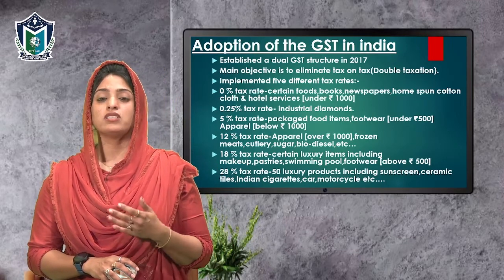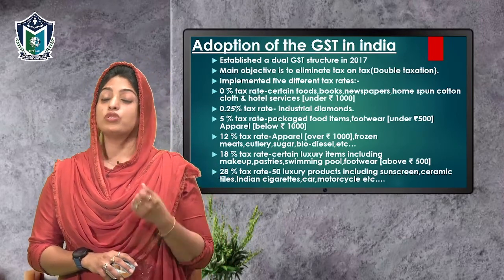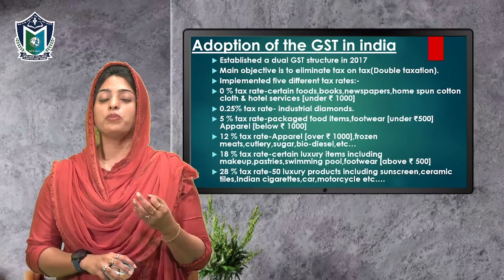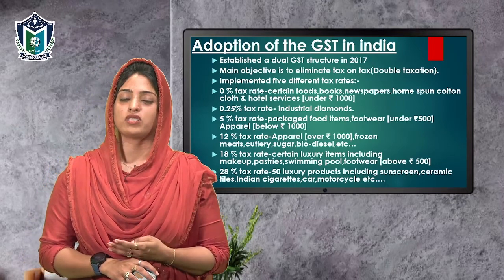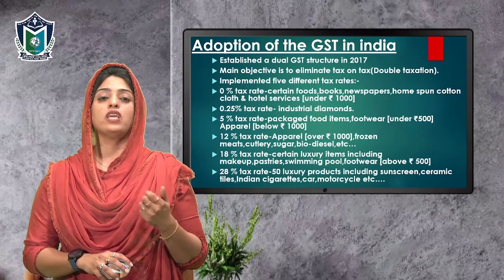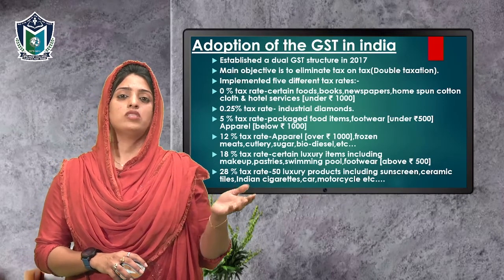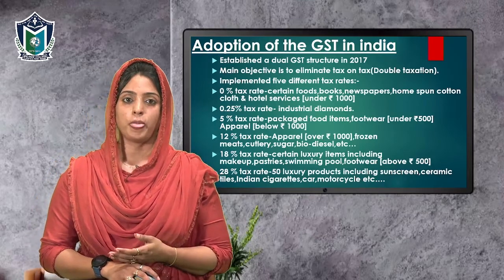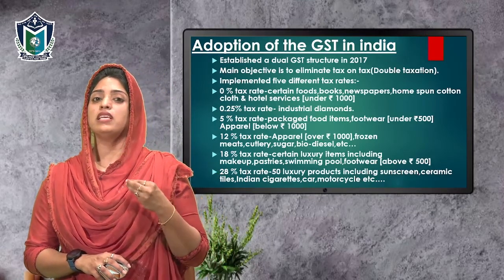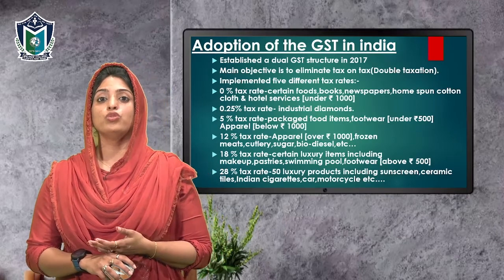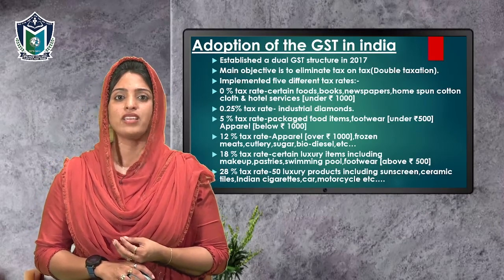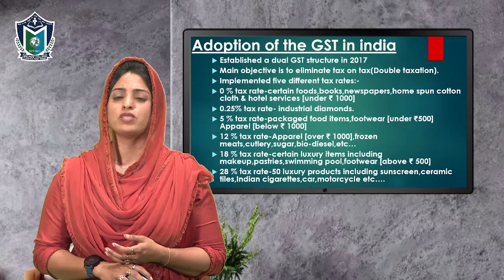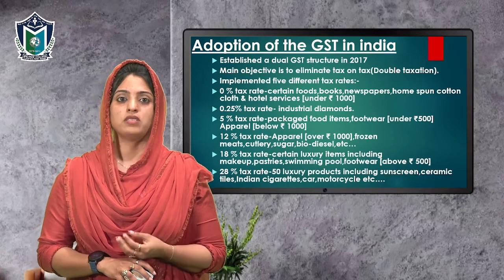The different tax rates introduced under GST were 0%, 0.25%, 5%, 12%, 18%, and 28%. The entire goods and services have been divided and placed under these tax rates. The 0% tax rate has been mainly given for certain foods, books, newspapers, homespun cotton clothes, and hotel services under 1000 rupees. And the 0.25% tax rate has been applied to certain industrial diamonds.